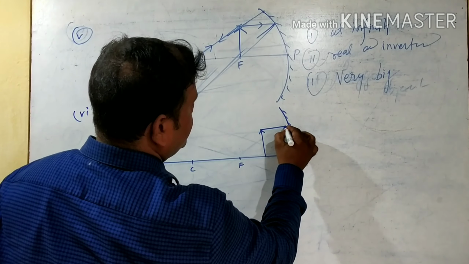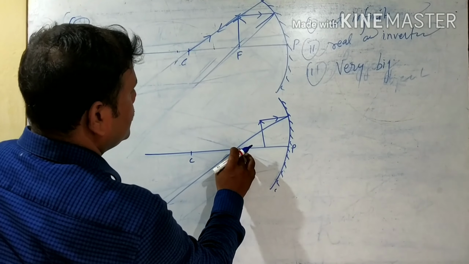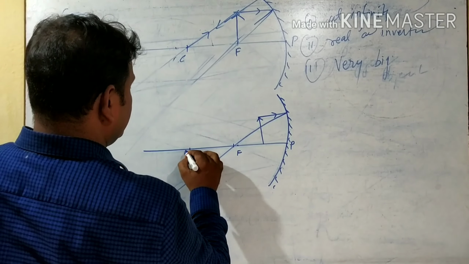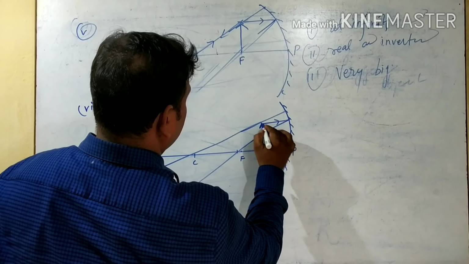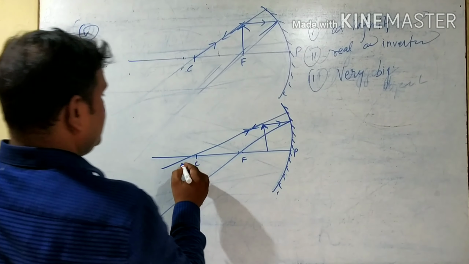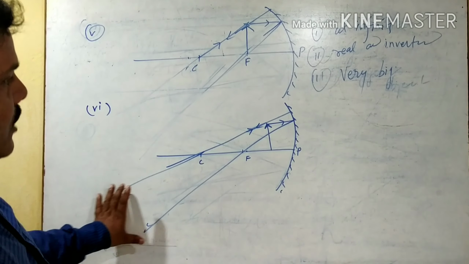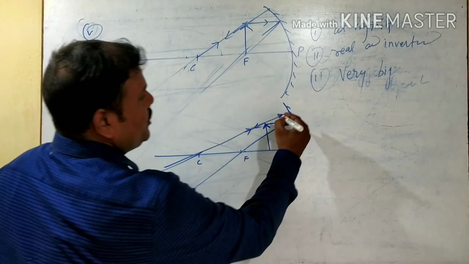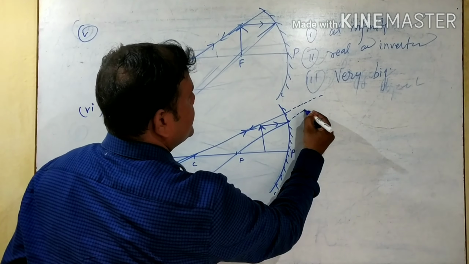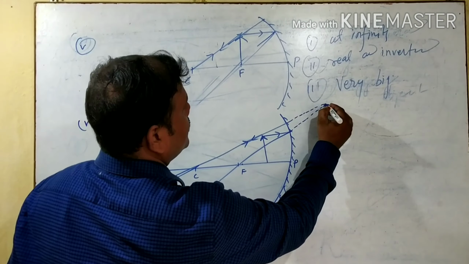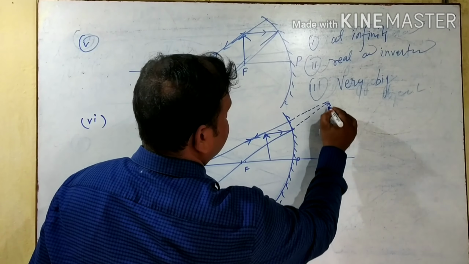In that condition, one line you take parallel, it will pass through focus. And another you take from center of curvature like this, and it will return. See that the light ray here, that is wide one. So when you extend this one behind the mirror, it seems that it will form here the image, that virtual image will form like this.